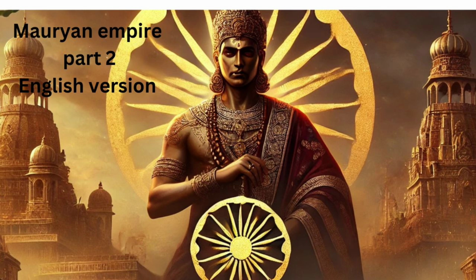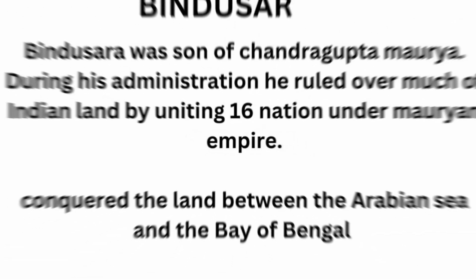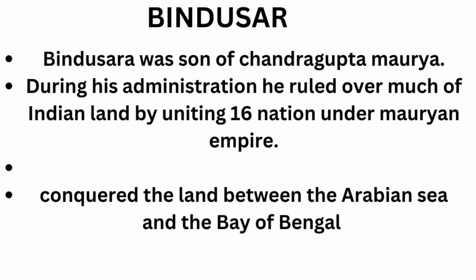Now we will see the second ruler of the Mauryan Empire, Bindusara. He was the son of Chandragupta Maurya and ruled by uniting 60 nations and expanded his empire. During his rule, almost the whole subcontinent was covered by Bindusara. Bindusara's policy about expansion was the greatest. He had acquired more than 60 nations and ruled over them.